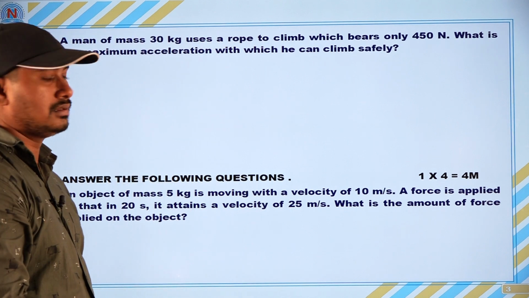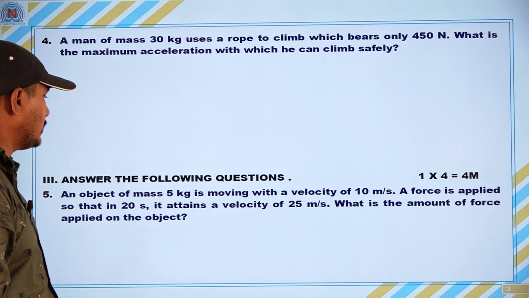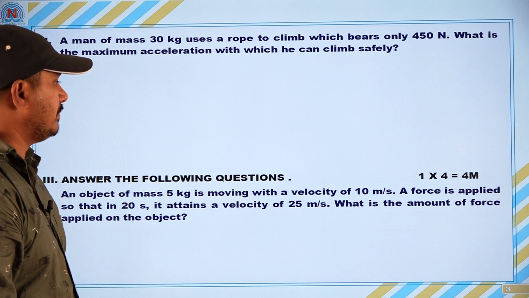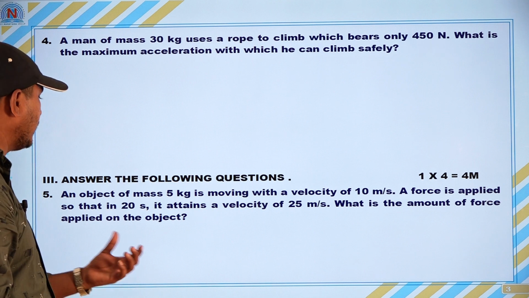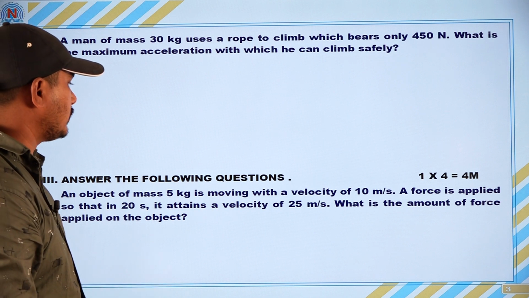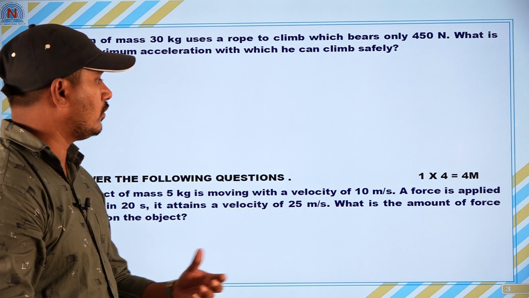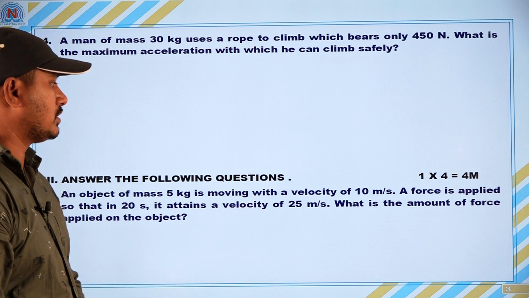Okay, next coming to the fifth question. The question is, an object of mass 5 kg is moving with a velocity of 10 meter per second. A force is applied so that in 20 seconds it attains a velocity of 25 meter per second. What is the amount of force applied on the object? We want to find force here.